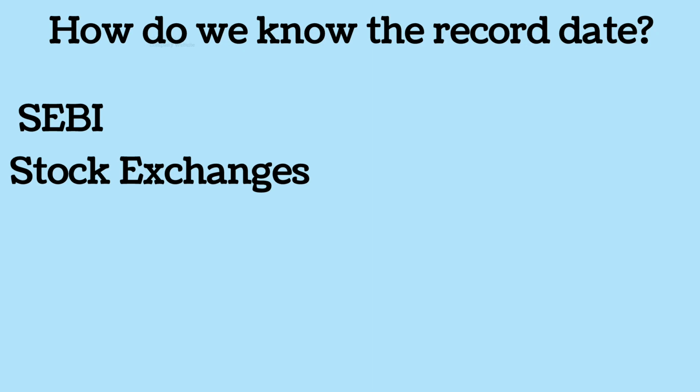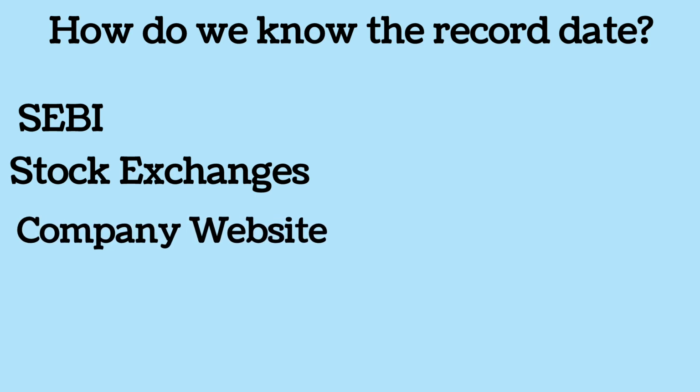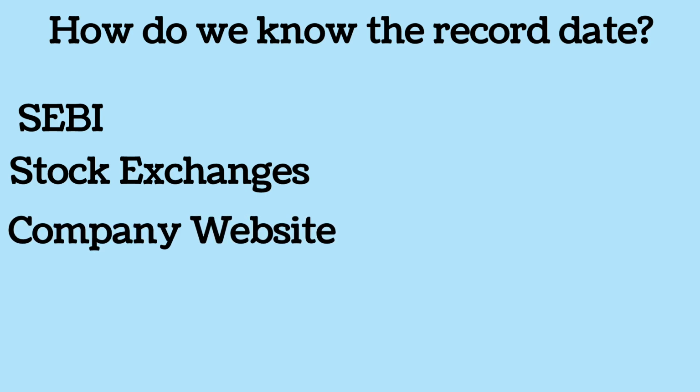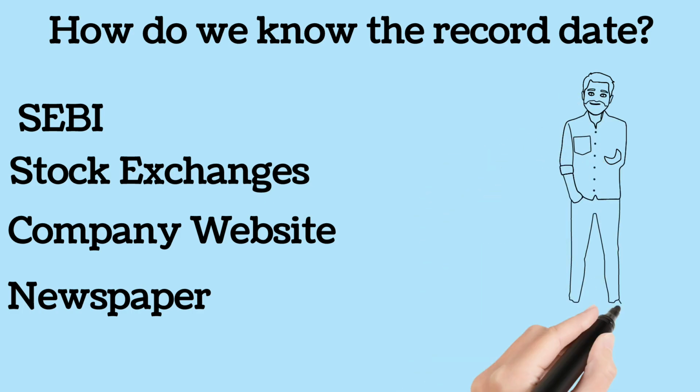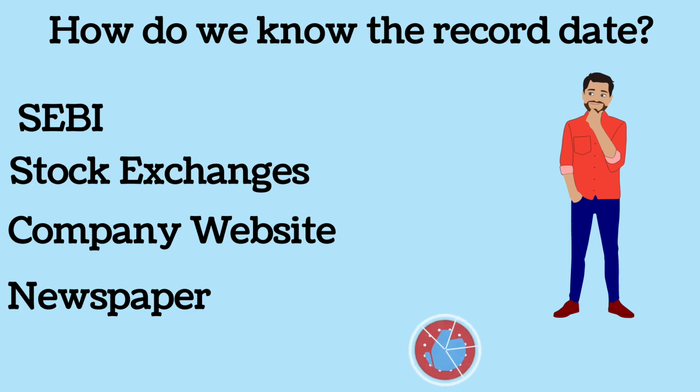One more authorized source is the company's website, where the company keeps its investors posted of such updates and corporate actions going on in the company. Usually, such events can be seen or are shown in the investors tabs on the company's website. Well, the most common source is the newspaper for the Mango people, that is the Aam Aadmi like you and me. All the listed companies in India have to give advertisements regarding any corporate action taking place in the company in a newspaper having nationwide circulation. So in any newspaper like the Times of India or the Economic Times, you will usually find such advertisements through which the shareholders of the company come to know about the record date for various corporate actions of various companies.